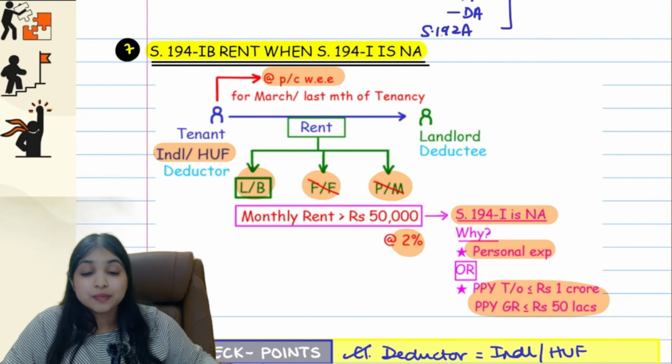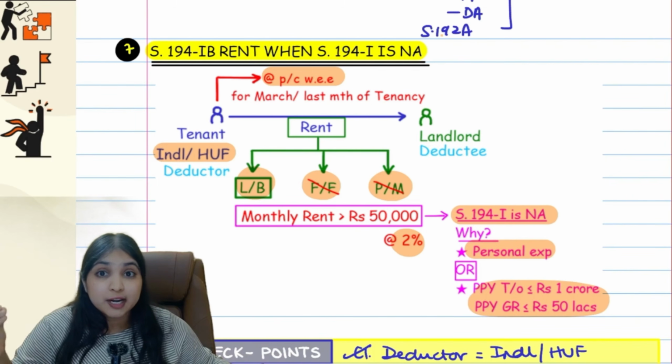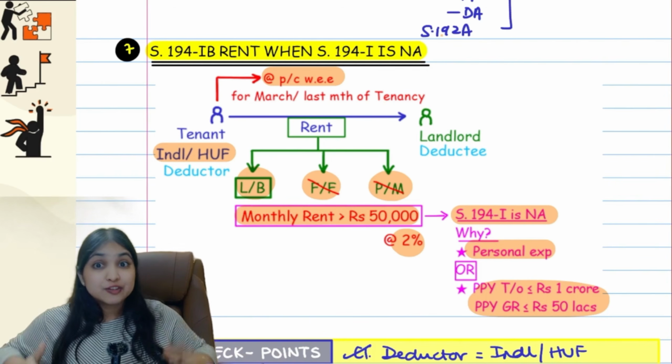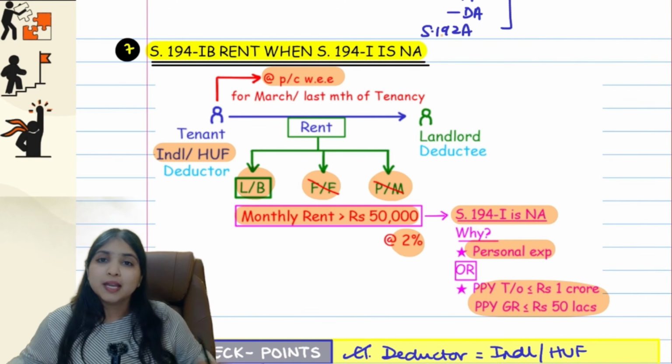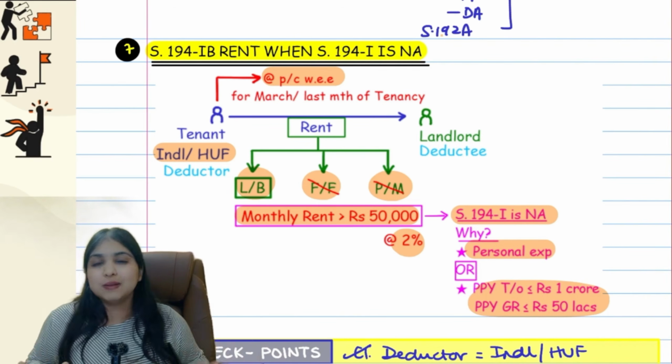But what's the limit now? The limit is more than 50,000. Same like 194I. Even in 194I, the monthly rent has to be more than 50,000. Same thing even over here, guys. The monthly rent has to be more than 50,000. So limit is the same in both. In 194I also, 194IB also. In both, limit is the same. Monthly rent, not aggregate. Monthly rent has to be more than 50,000.